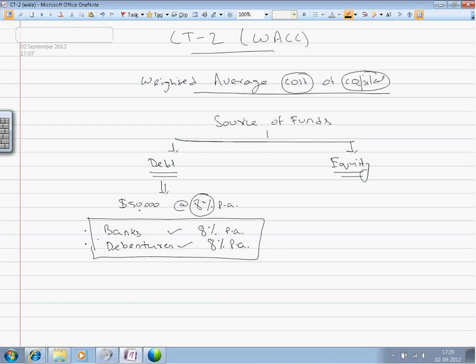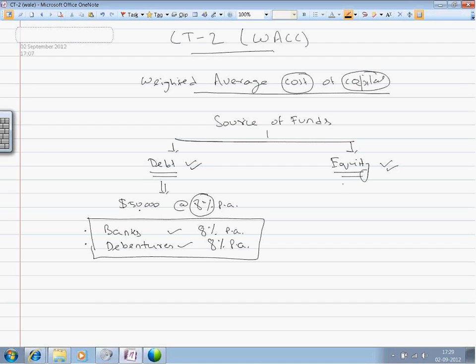By computing the cost of capital or the weighted average cost of capital, we need to first compute the cost of debt and the cost of equity. Now, the cost at which the company borrows the fund from banks, financial institutions, or by debentures is the cost of debt.